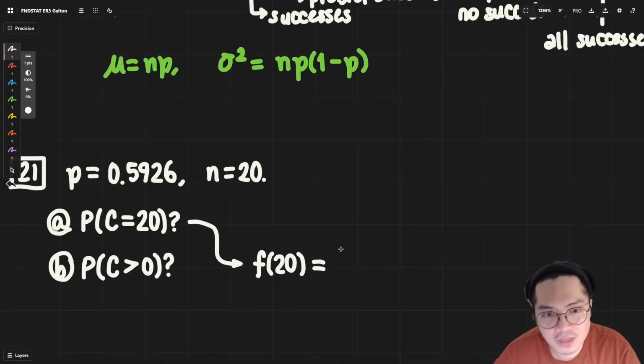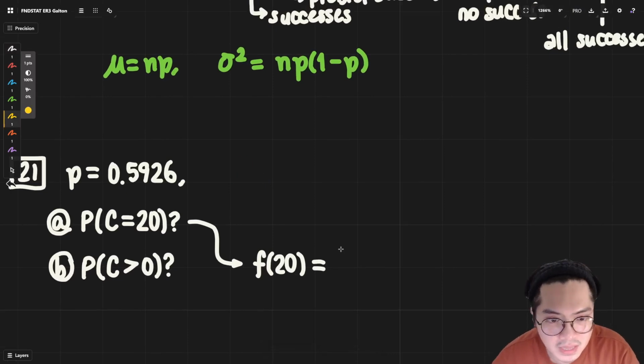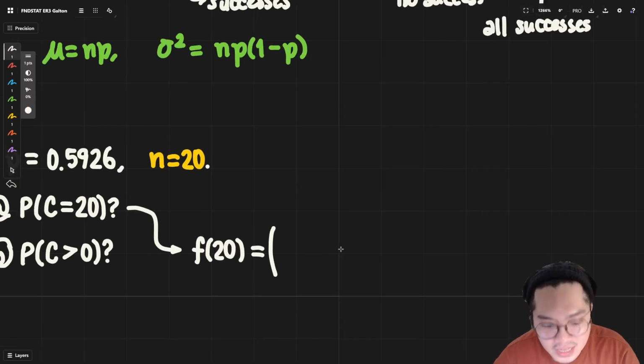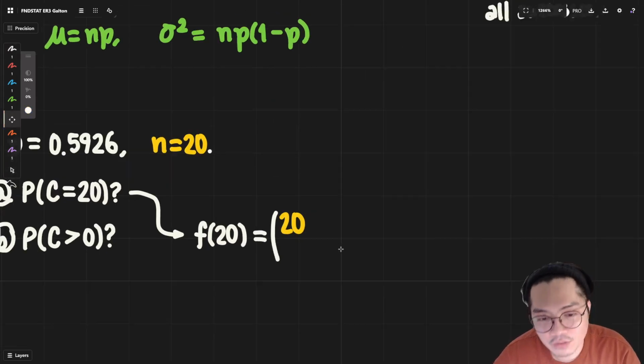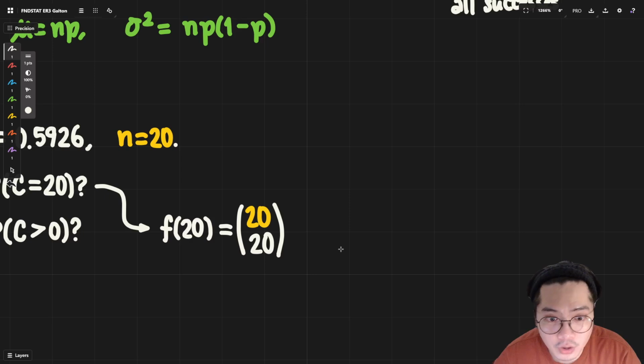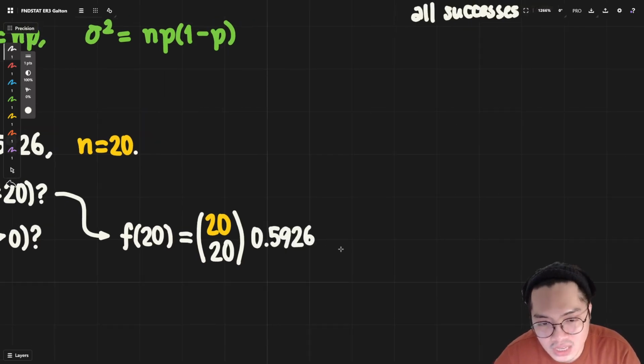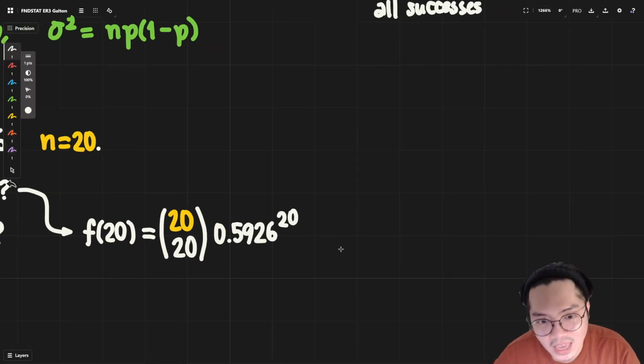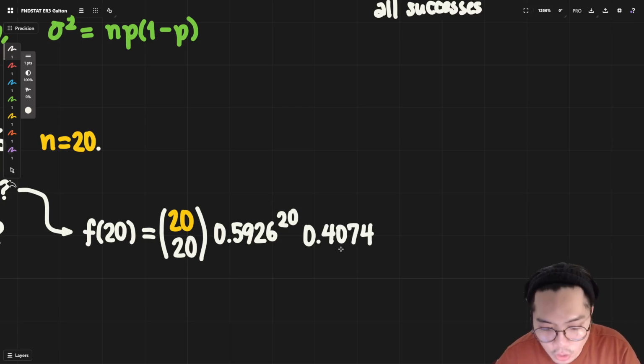F20, right? Because there are 20 successes, let's make this yellow. Right? N equals 20. We now know that it is going to be 20 out of 20 students, choose 20 successes, aka all of them are going to pass. They have a passing rate of 0.5926, raised to 20. And then the failure rate is just 1 minus this value, which is 0.4074, raised to 20 minus 20.